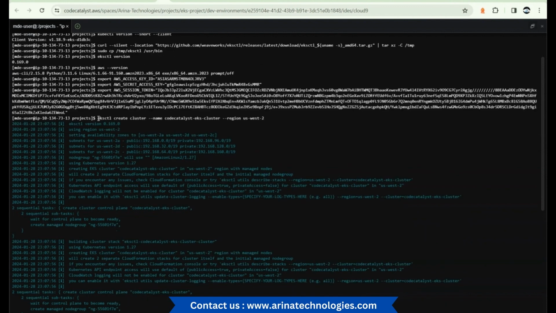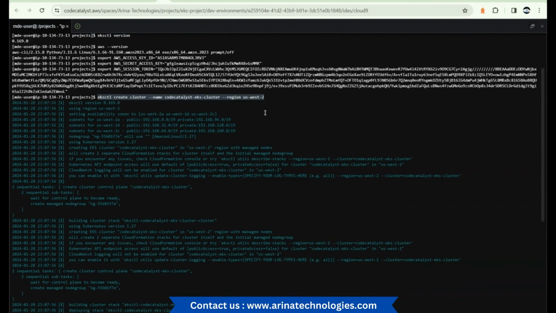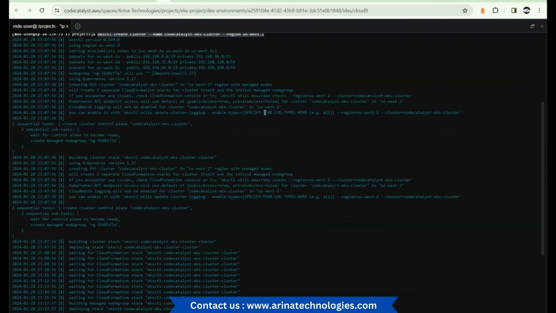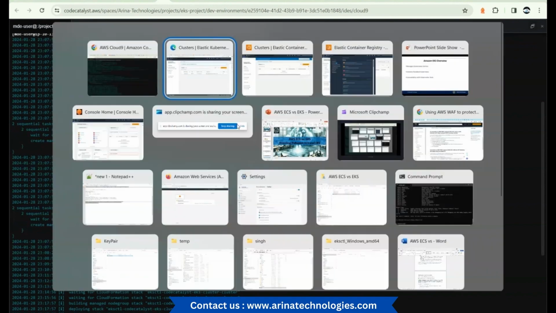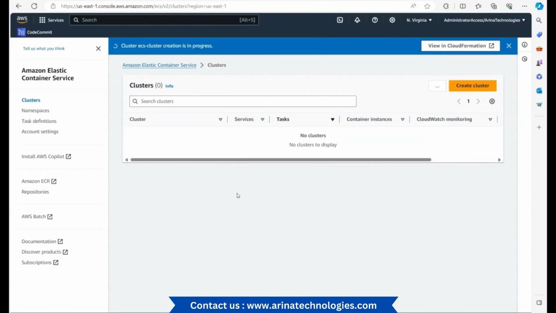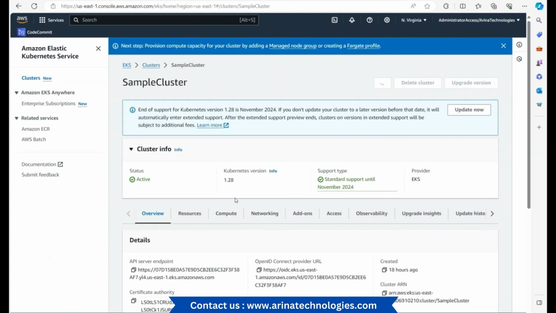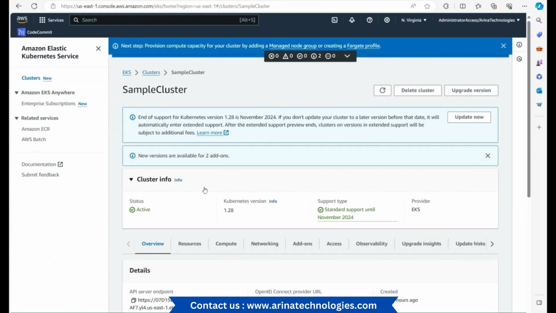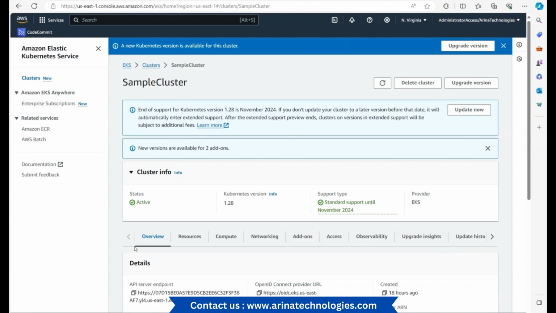And using eksctl, I'm able to create the cluster. This is what I used as part of creating the cluster. And now we could see this is the cluster it created. Let me quickly show you the setup for the cluster. So this is the EKS cluster that is created. Now we can see the GUI. This is the new GUI compared to the older GUI that is there. This provides you a lot more options over here.